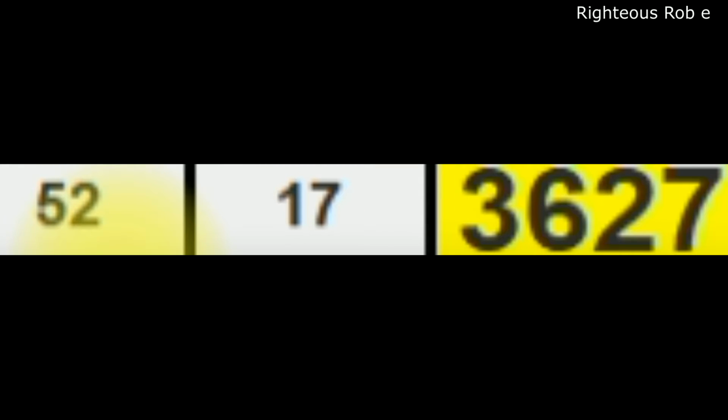The 52 Greek letters that make up John 1 verse 1, the 17 Greek words, having a sum total numeric value of 3,627.